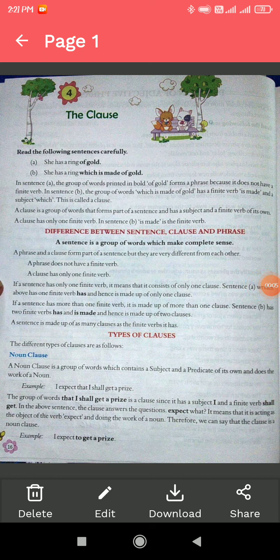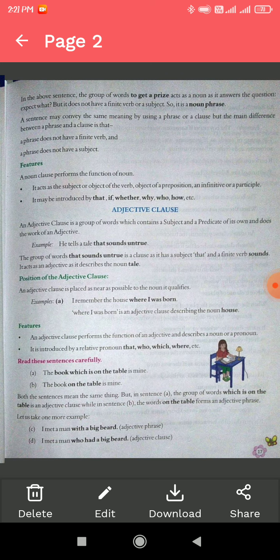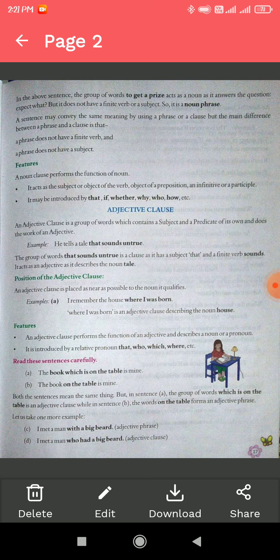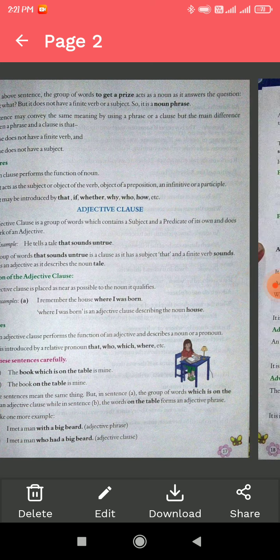Today we will discuss question answer of chapter number 4, that is the clause. Earlier, in my previous video, we had discussed the chapter, all the explanation and the important topics, that is the difference between sentence, clause and phrase, and then we discussed types of clause. So I hope all of you have understood it. Now today we will discuss question answer. So without any delay, let's get started with exercise A.